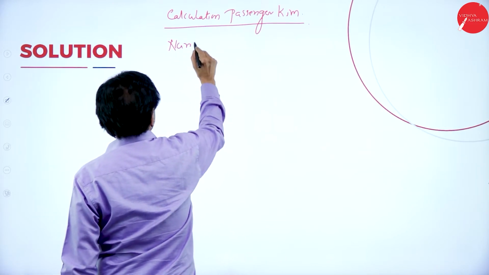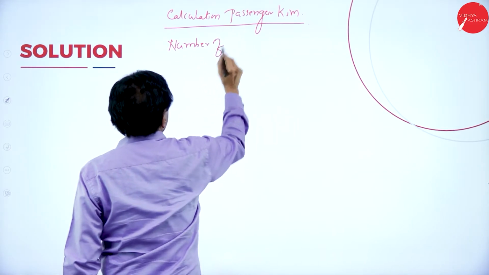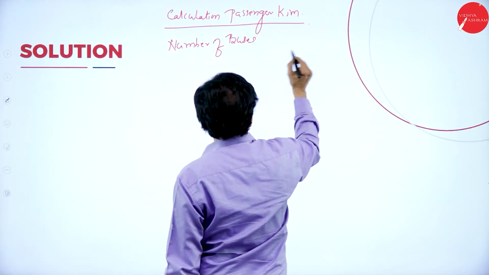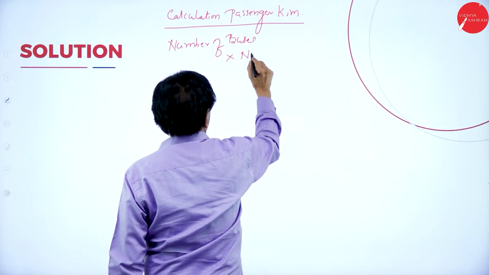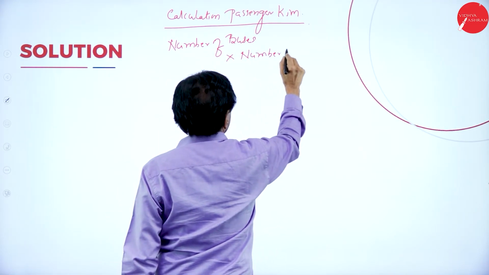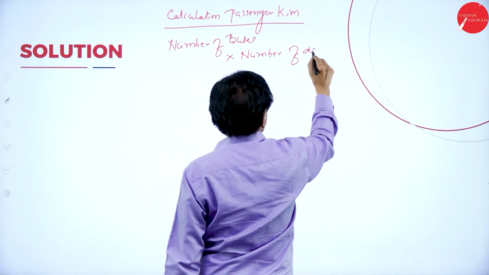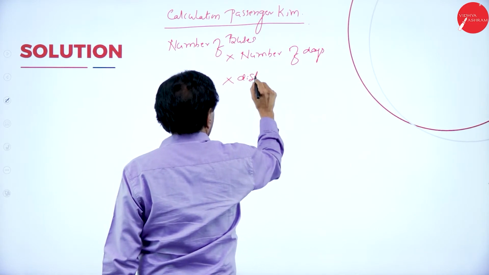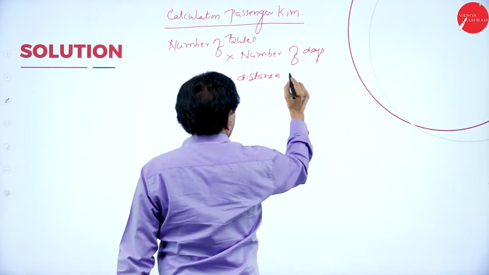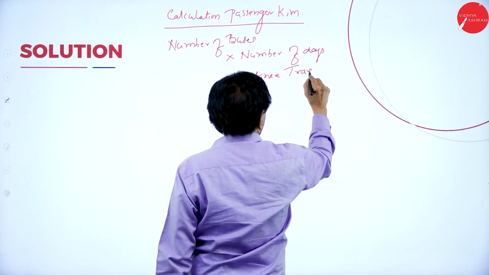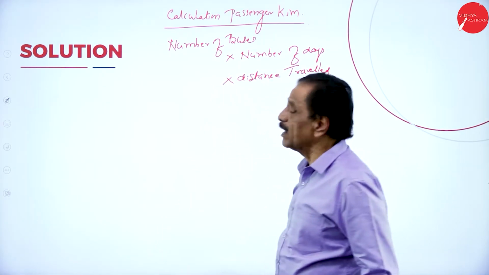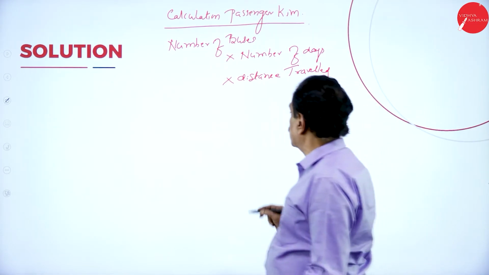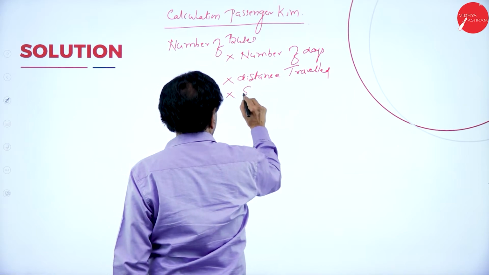Number of buses into number of days into distance traveled. What's your formula? Number of buses into number of days into distance traveled into seating capacity.